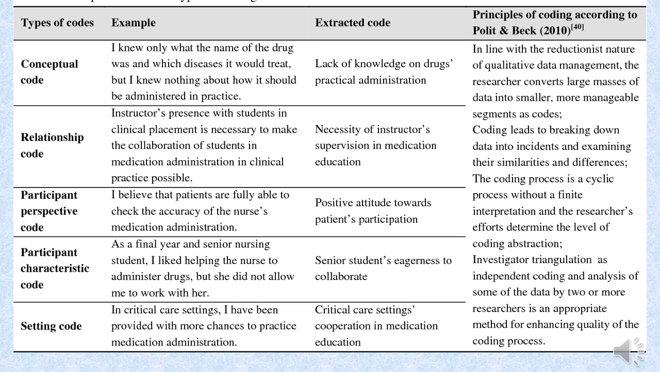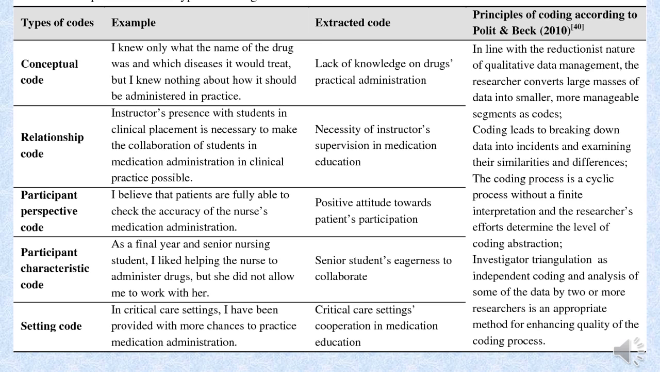The coding process is cyclic, and you know what that means: the process has no finite interpretation, and the researcher's effort determines the level of coding abstraction. Investigation triangulation, as independent coding and analysis of some of the data by two or more researchers, is appropriate. We usually discuss that if you have a friend who can share this responsibility while conducting interviews, or in the transcription of the interview, and then ultimately helping you in the coding process, it would add to your ease.